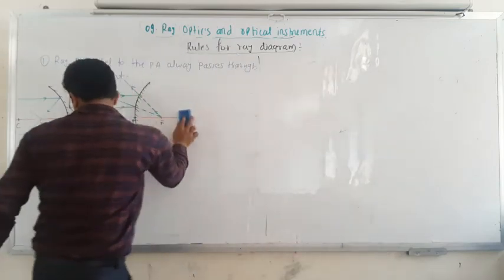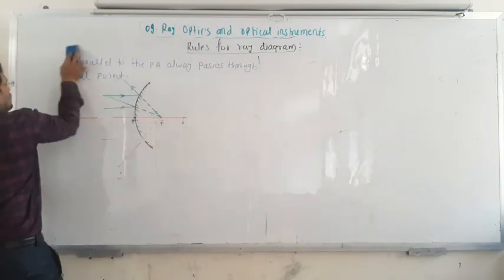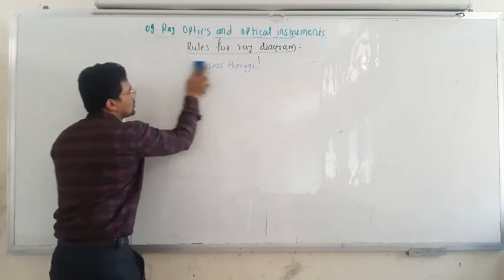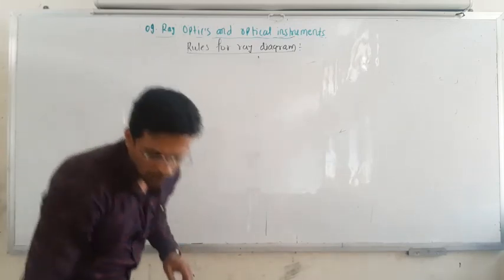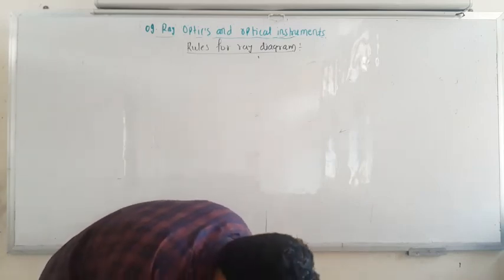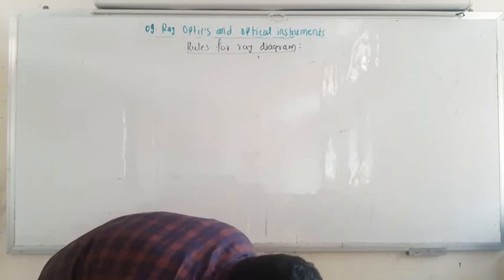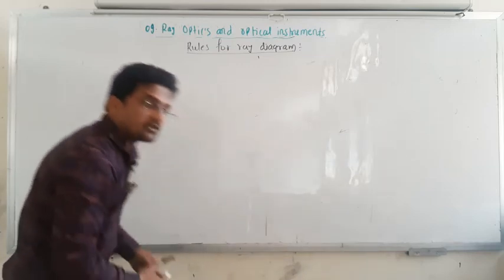So we'll drop this also. So the next rule is exactly opposite to that of the first rule. If any ray which is parallel to the principal axis always passes through the focal point, then the reverse is also possible. So reverse means what?